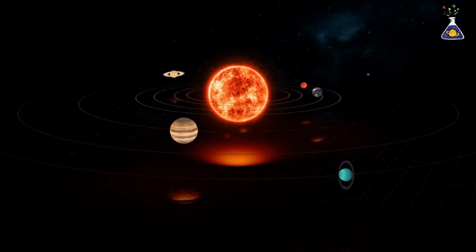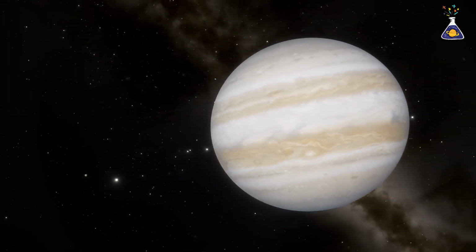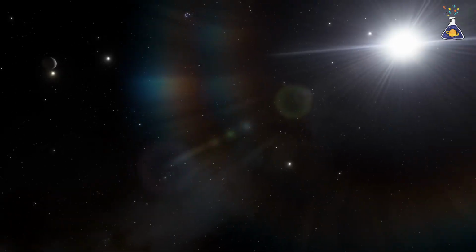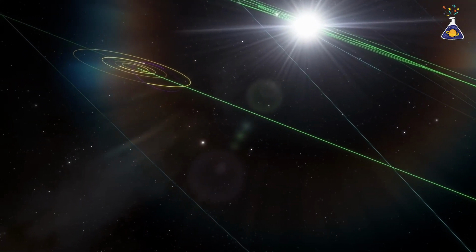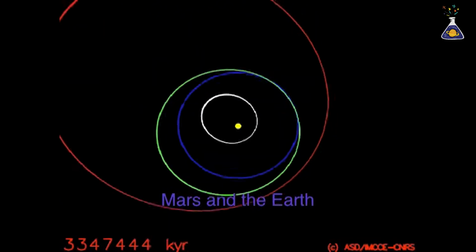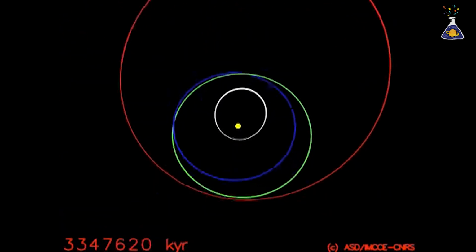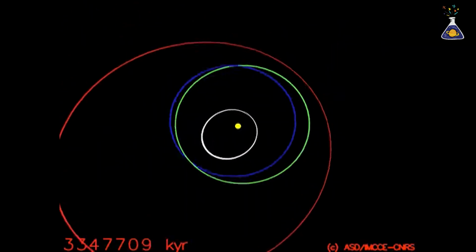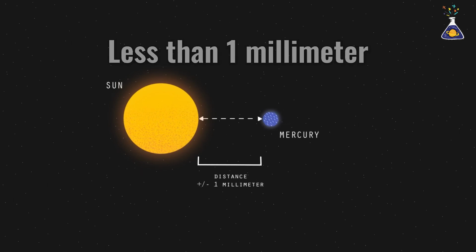In 2009, scientists used supercomputers to simulate the future of our solar system. By slightly tweaking the initial conditions, they calculated the solar system's motion over periods ranging from 500 million to 5 billion years into the future. Most scenarios remained stable, but in about 1% of cases, Mercury's orbit was thrown into chaos, leading to a collision with Venus or even falling into the Sun. What's astonishing is that the researchers adjusted only one initial condition: Mercury's distance from the Sun. That distance? Less than 1 millimeter.